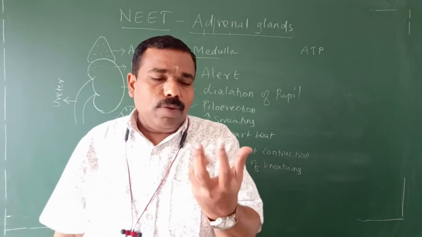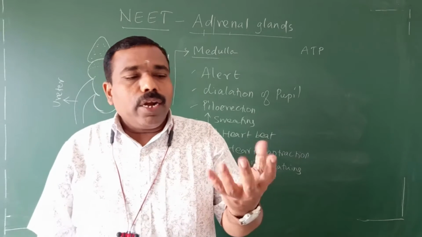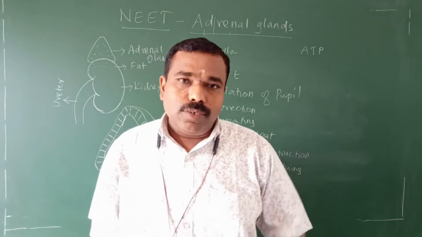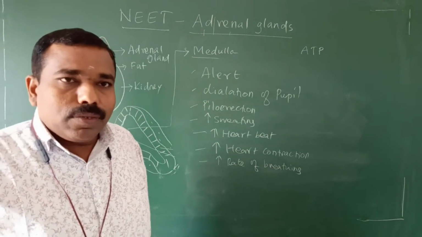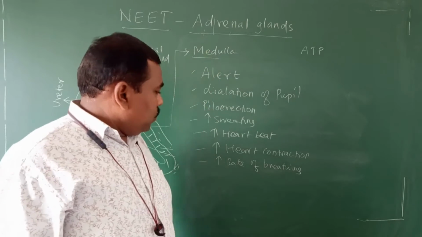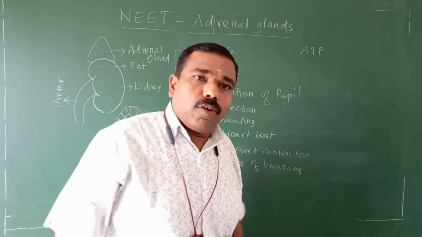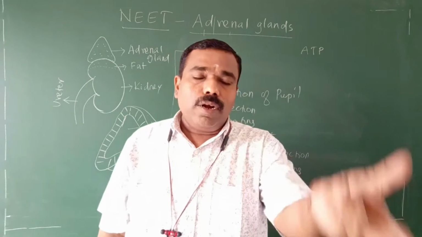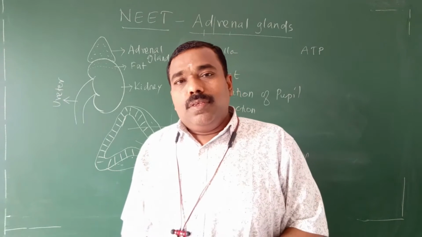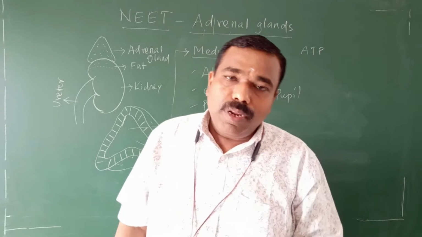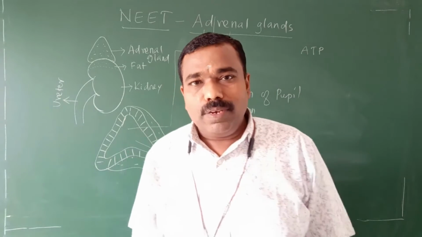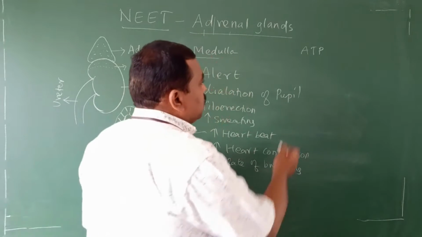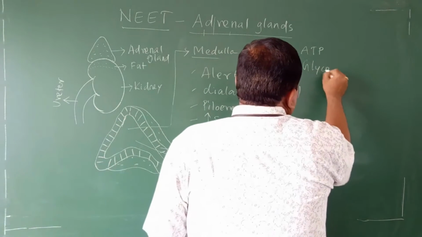The heart is nothing but a tissue, no? It contracts and relaxes, and it needs energy in the form of ATP. Where does it get it? For that purpose, this hormone, which hormone? Catecholamine. What are the catecholamines? Two hormones together called catecholamine. What are they? Adrenaline, noradrenaline, otherwise epinephrine, norepinephrine. Both together are called catecholamine. That catecholamine acts on the glycogen.